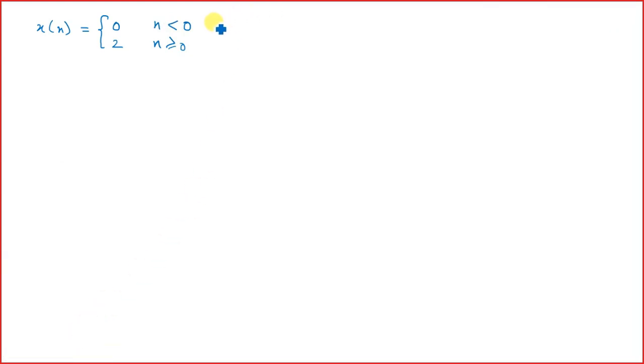Okay, so we are given this one. Now we are asked to plot the odd and the even components. So how would it behave? It says the value is 2.